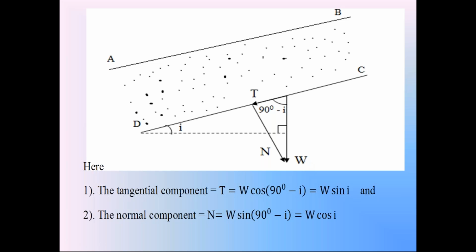Gamma into H into B cos I. Resolve that weight W into two components, one parallel to surface CD.